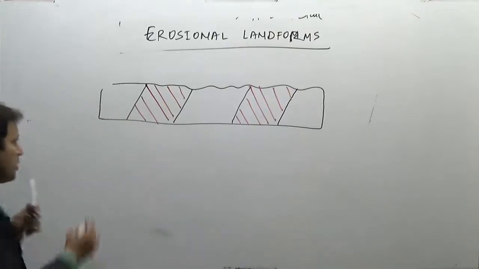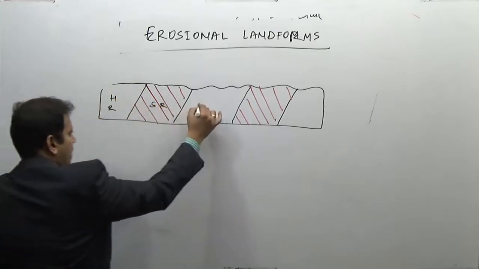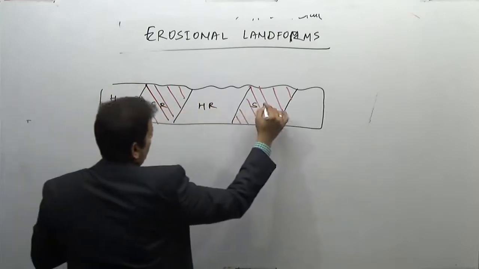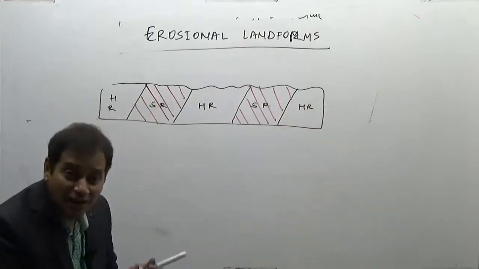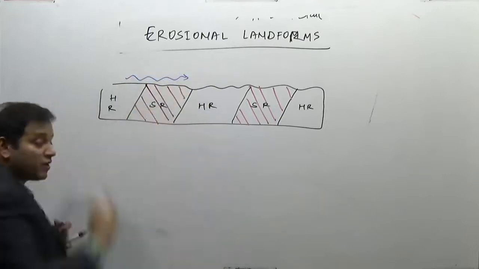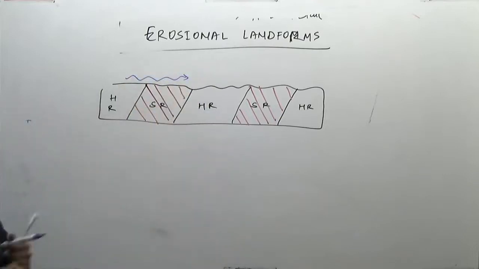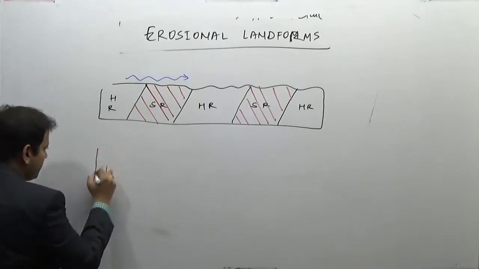So hard rock, soft rock, hard rock, soft rock, and hard rock. Now because the water is flowing over this hard rock and soft rock, over the period of time, the softer rock will be eroded much greater than the harder rock. So the topography may look like this.